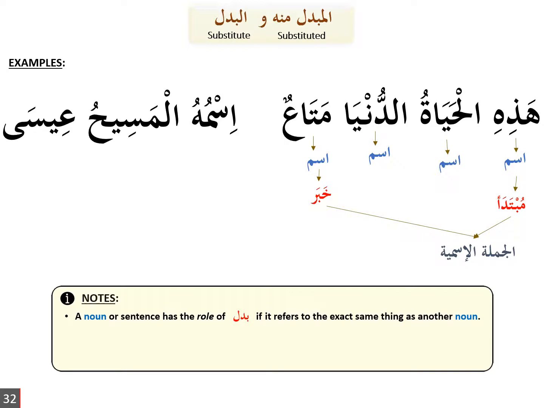Another point is that after the asma'ul ishara, nouns like hadhihi or dhalika, tilka, those pointing nouns or demonstrative nouns, if the noun after it is a noun that requires a relationship with one of those nouns, then that noun would always be considered to be a badal instead of a sifa. So al-hayatu has the role of badal, and the word hadhihi would then be considered to be the mubdal minhu.